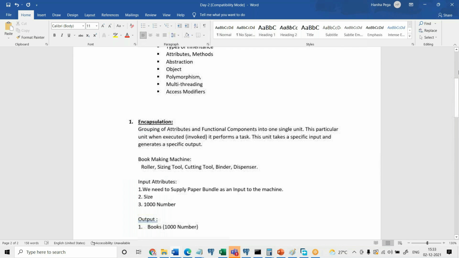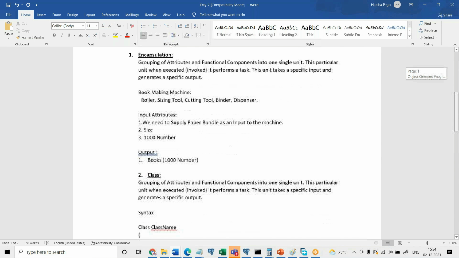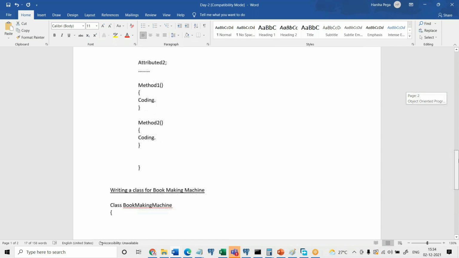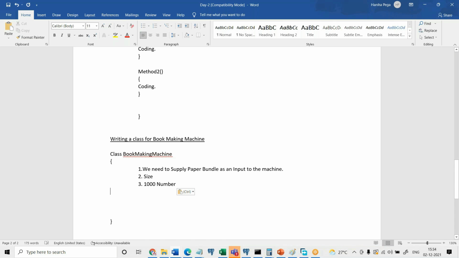What are the attributes? Define an attribute. In the class, the paper may be the physical one. Here I am going to define data types, all that I will tell you later. I am writing in a generalized way. So paper is of what type? It's a material, so the material name is paper.